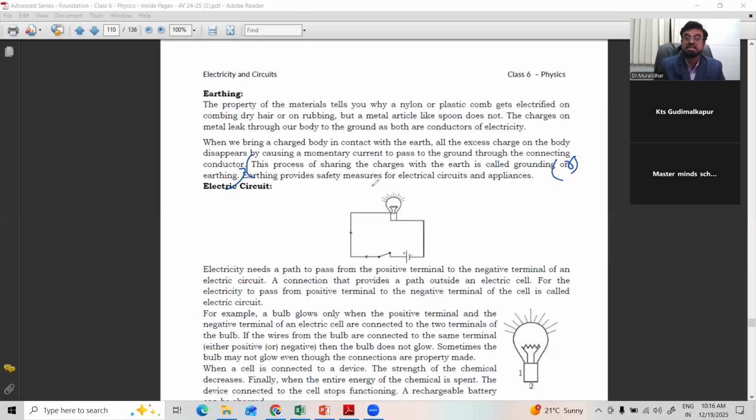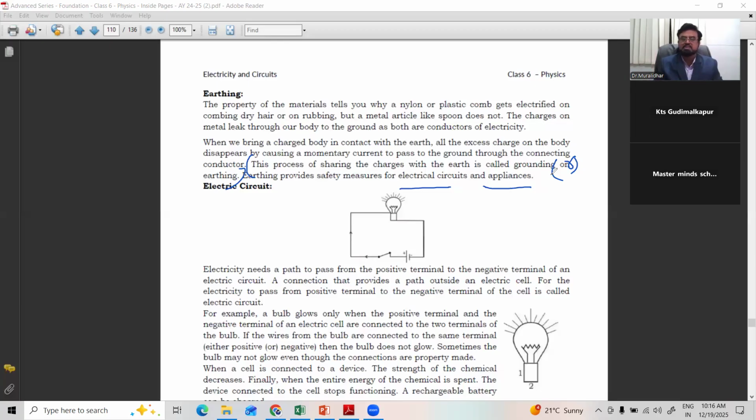Earthing provides safety measures for electrical circuits and appliances. Appliances mean electrical consumers: fridge, bulb, TV, computers. If earthing is not there, whenever excess current comes, where will it go?